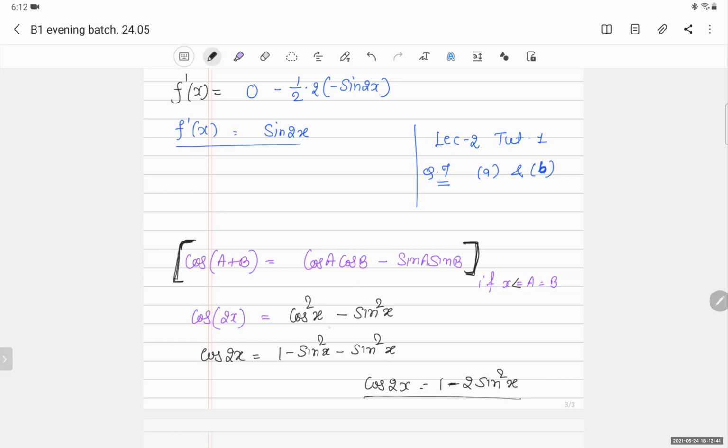So it will become cos square x minus sin square x. Now I can change cos square x as 1 minus sin square x. You know the identity, sin square x plus cos square x equal to 1. So we can do it.